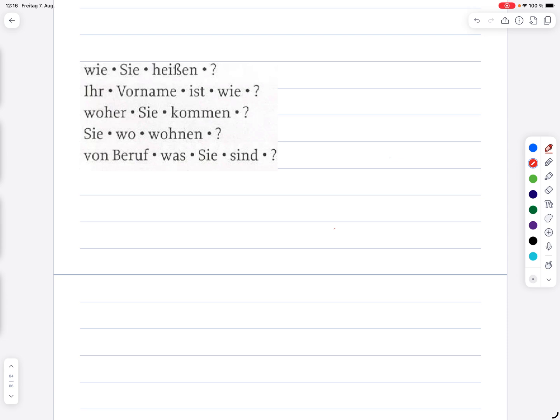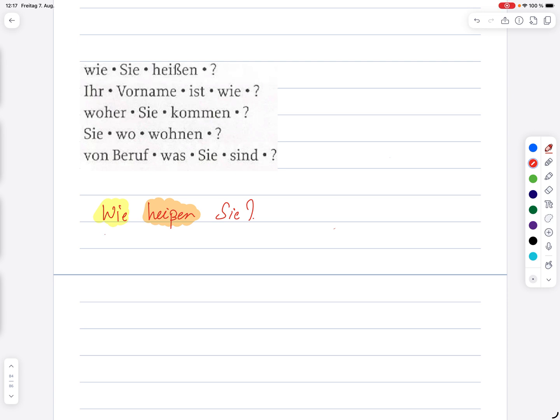Okay, so let's start. Wie heißen Sie? So we can make a question. So first we will have the W-Fragen. So wie heißen, the verb comes, Sie, and then the subject. So here is our W question, and then we have the verb and then the subject. Wie heißen Sie? So now Ihr Vorname ist wie.